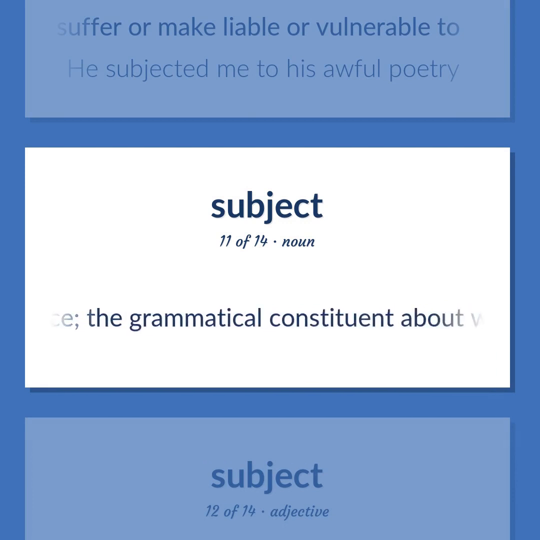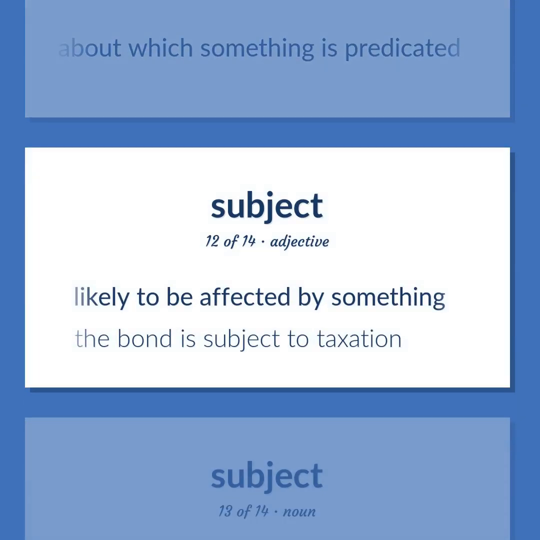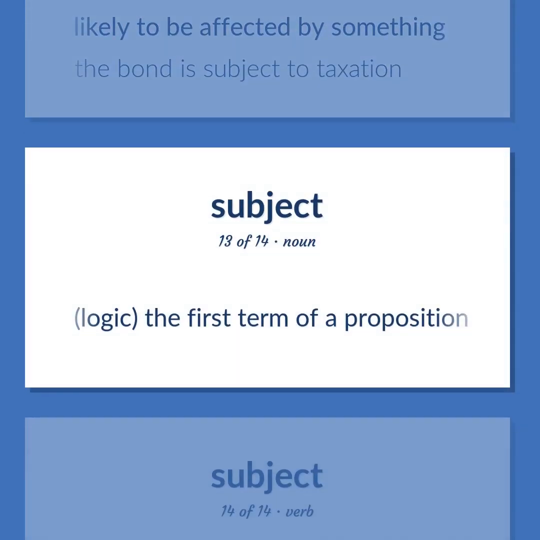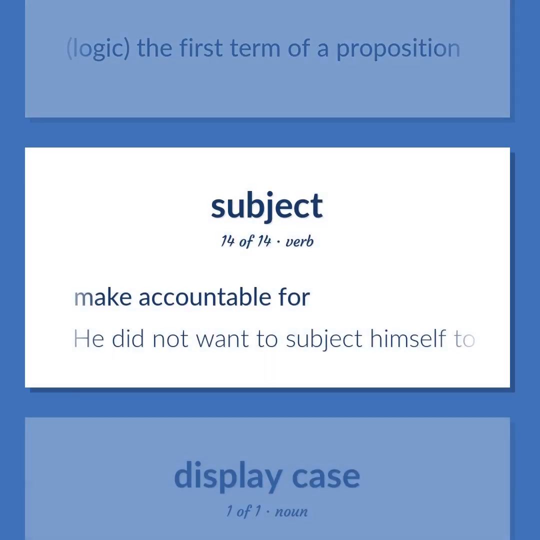The grammatical constituent about which something is predicated. Likely to be affected by something. The bond is subject to taxation. Logic. The first term of a proposition. Make accountable for. He did not want to subject himself to the judgments of his superiors.